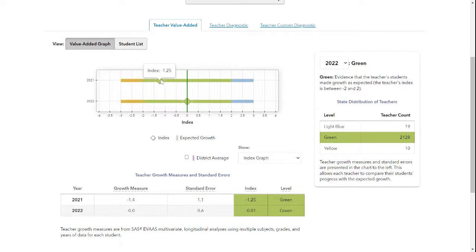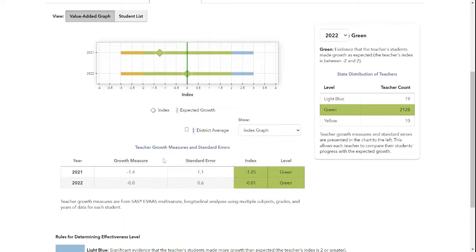Here, they had a -1.25. It may have been negative, but it still falls within the green band. And in 2022, they're almost exactly right on the 0 line. 0 is the expected growth line, and it was a -0.01. If we come down below, we see their growth measured in standard error.